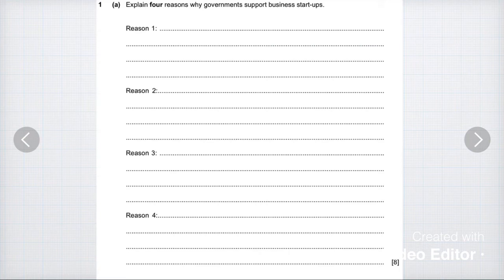So you will have to write a method or factor. You will have to write the advantage and disadvantage for each and explain each of it. Why have you chosen that point? And here they have given four reasons to be written. So you could analyze and think: one reason could be for 2 marks. The reason gets 1 mark, to increase employment, and the explanation for it gets another mark. Same way for all four reasons, and then 4 into 2 is equal to 8. So you will get 8 marks if you do it really well.